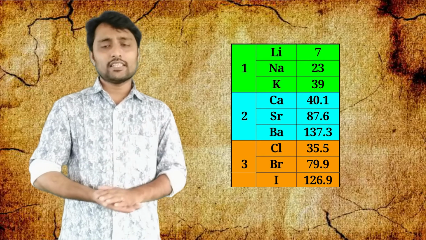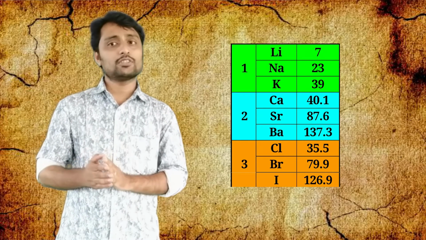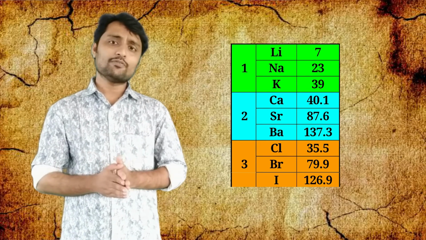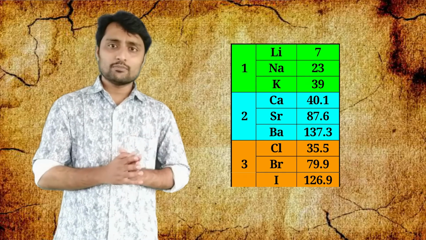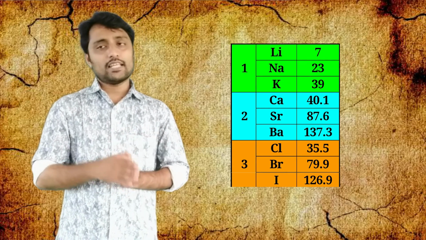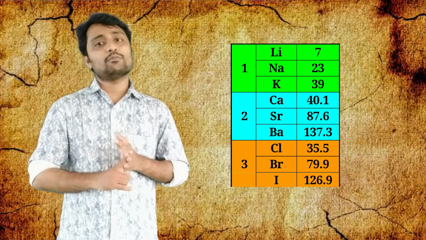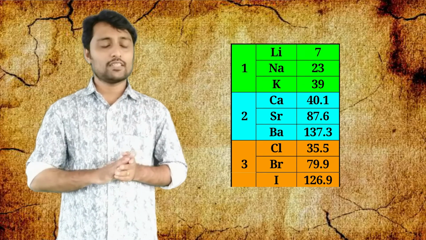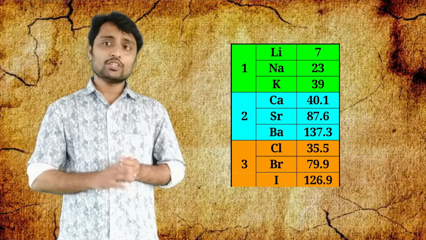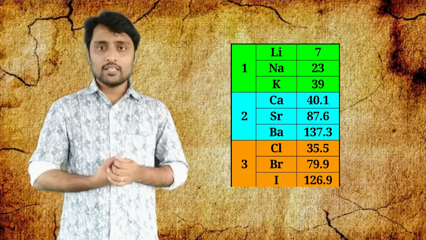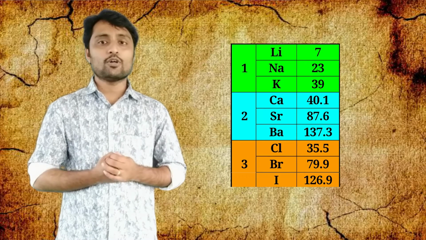The other cases are also like that: calcium, strontium, barium. If you add, you will get almost the atomic mass of strontium. And chlorine, bromine, iodine: if you add the atomic mass of chlorine plus the atomic mass of iodine and divide by 2, you will get the atomic mass of bromine. So that is a Dobereiner triad.